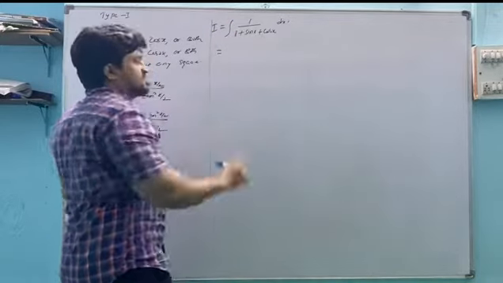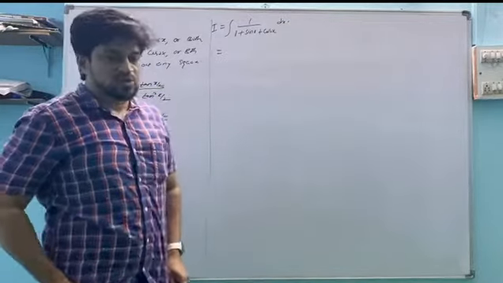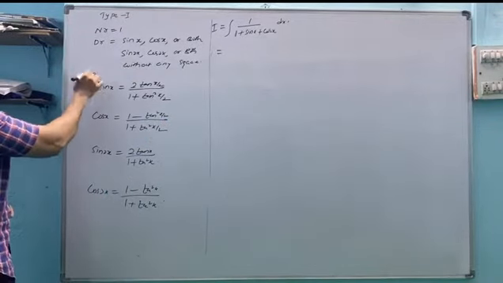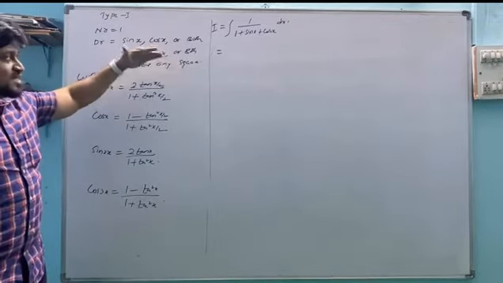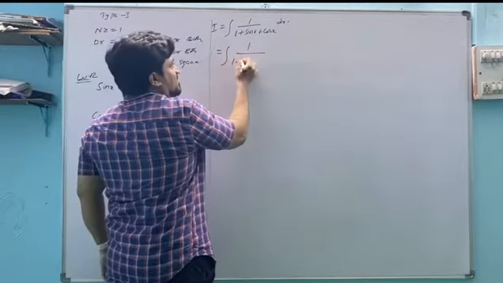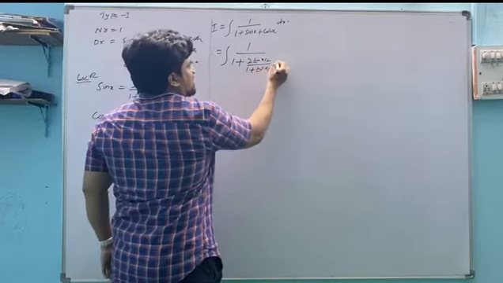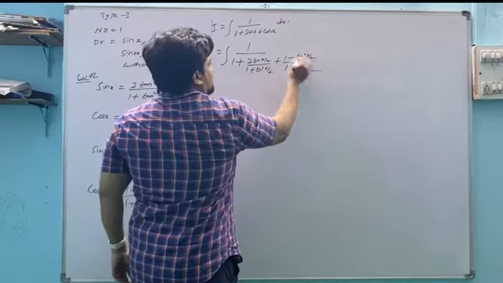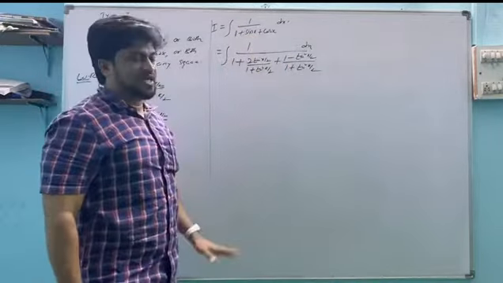By saying this we come to one conclusion: if we find numerator 1 and denominator sin and cos terms or both terms, we have to convert this in tan. This is the working rule of type 1. If you find numerator 1 and denominator all terms without squares, that time we should convert this in terms of tan and simplify. After converting in terms of tan, 1 plus sin x, 2 tan x by 2 by 1 plus tan square x by 2, this is 1 minus tan square x by 2 by 1 plus tan square x by 2 into dx. Why x by 2? Because we don't find 2x there. If 2x, that time we can take x.